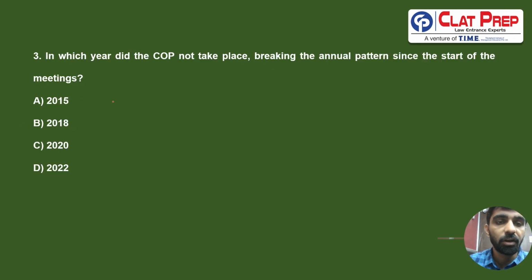Third question, in which year did the COP not take place, breaking the annual pattern since the start of the meetings? In the history of COPs, only once has it happened that a COP did not take place, and that year was 2020, which was because of COVID-19.